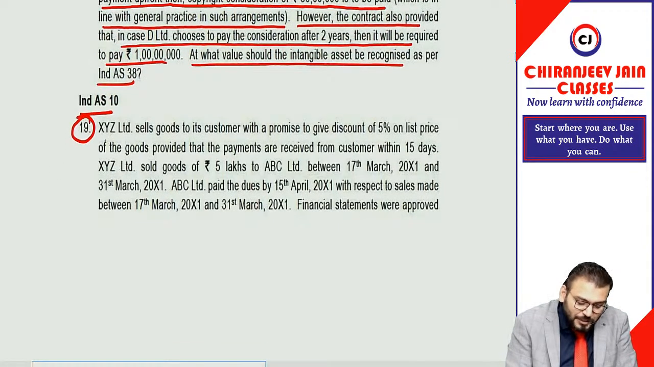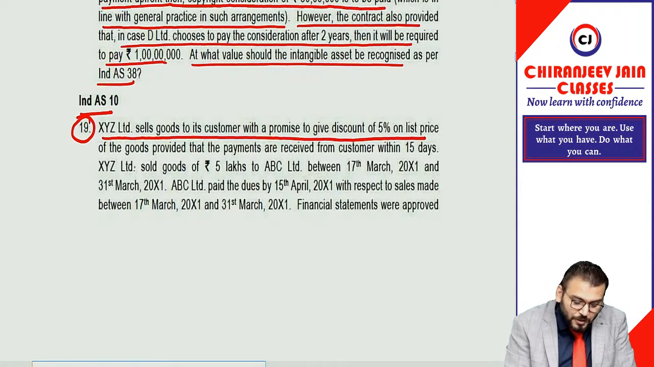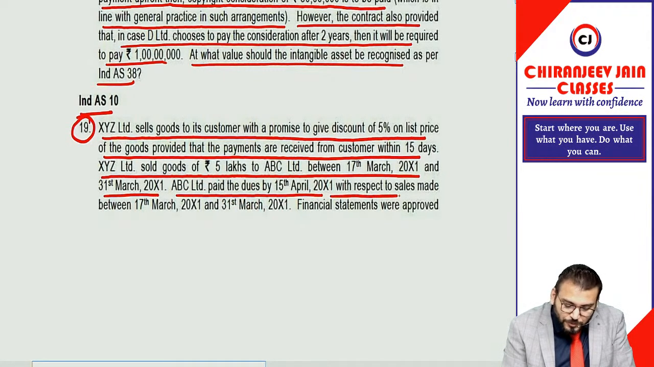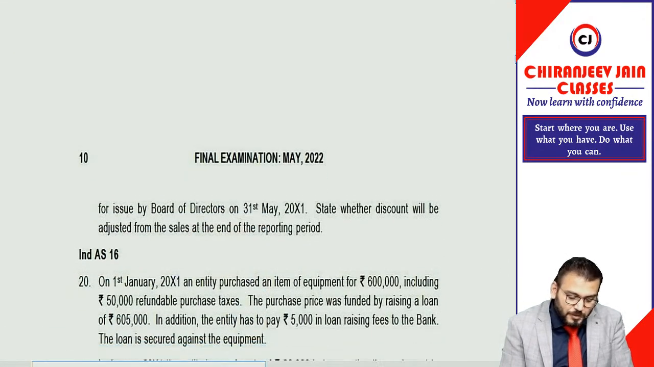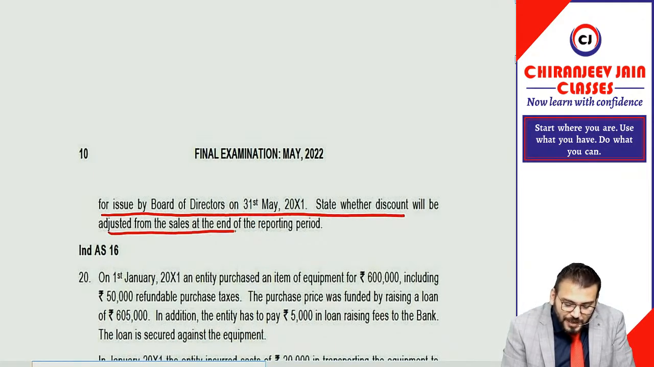Question number 19. XYZ Limited sells goods to its customers with a promise to give a discount of 5% on the list price of the goods, provided payment is received from the customer within 15 days. XYZ Limited sold goods of rupees 5 lakh to ABC Limited between 17 March 2001 and 31st March 2001. ABC Limited paid the dues by 15 April 2001, means within the time limit with respect to sales made between 17 March and 31st March. Financial statements were approved for issue by the board of directors on 31st May. State whether the discount will be adjusted from sales at the end of the reporting period.